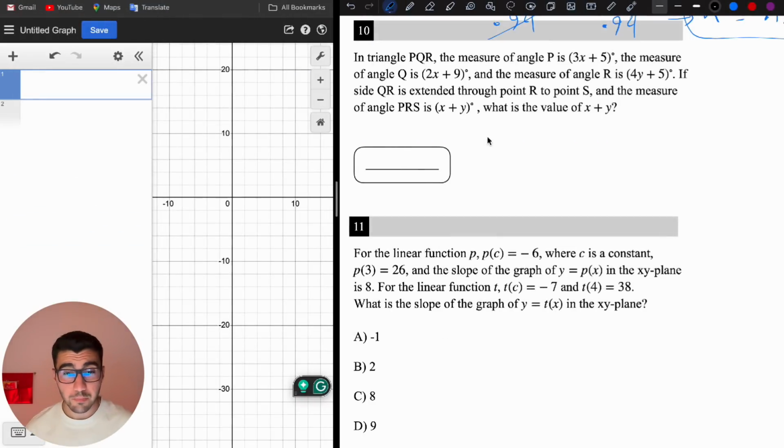In triangle PQR, the measure of angle P is 3x plus 5 degrees. The measure of angle Q is 2x plus 9 degrees, and the measure of angle R is 4y plus 5 degrees. If side QR is extended through point R to point S, and the measure of angle PRS is x plus y, what is the value of x plus y?